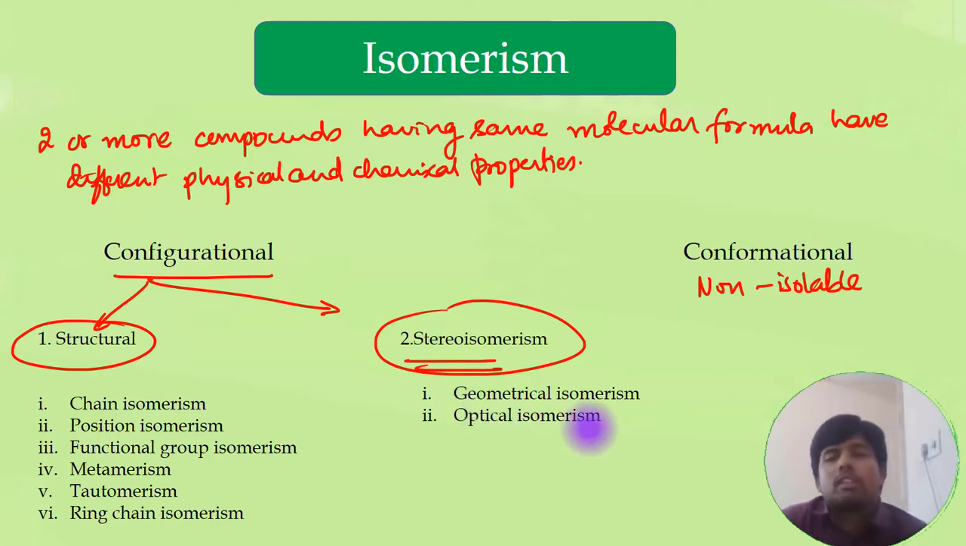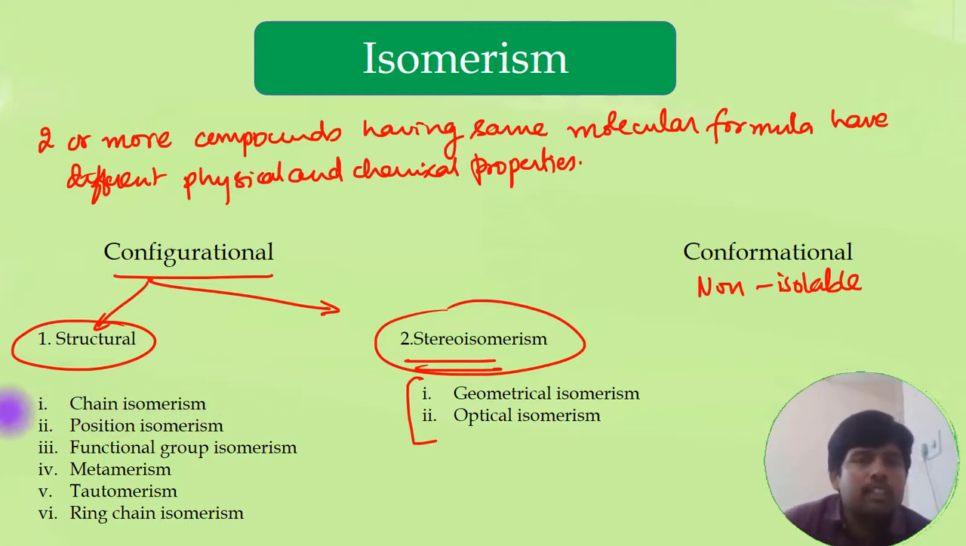And optical isomerism, in optical isomerism properties differ with respect to plane polarized light. So basically again, these are the two types of stereoisomerism. We will not take up this discussion right away. So we will focus our discussion on structural isomerism for the time being.